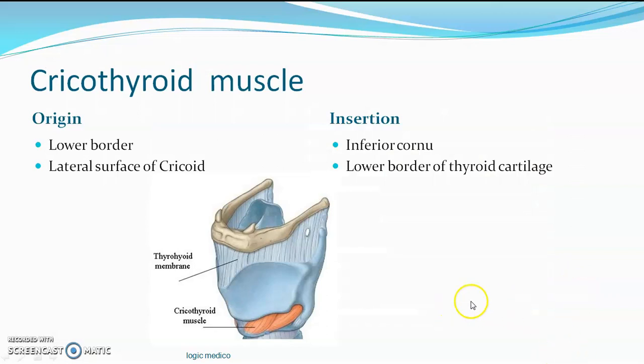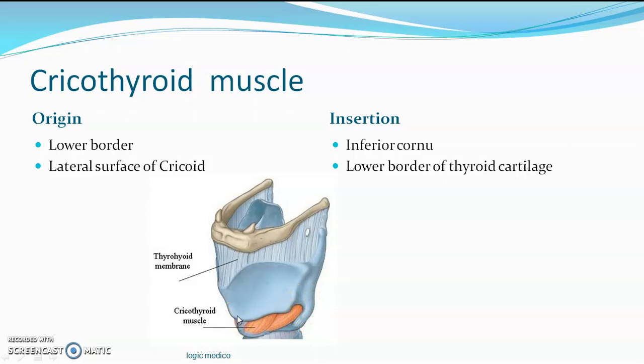Origin means where it starts from. It takes origin from the lower border and the lateral surface of the cricoid cartilage. Insertion is into the inferior cornu, a horn-like projection, of the thyroid cartilage and the inferior border of the thyroid cartilage.